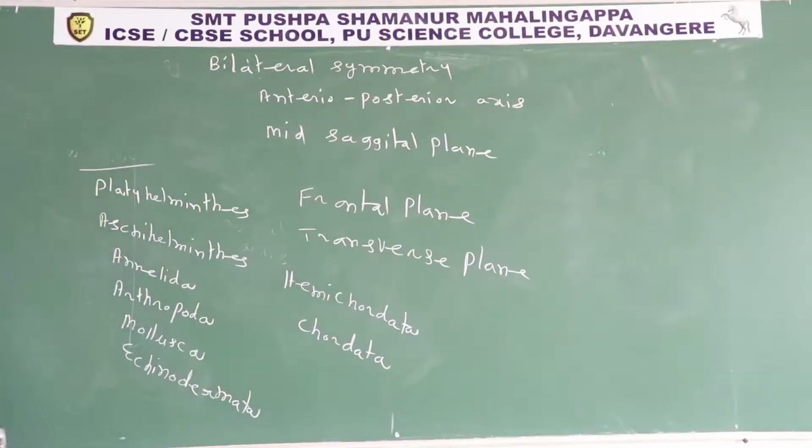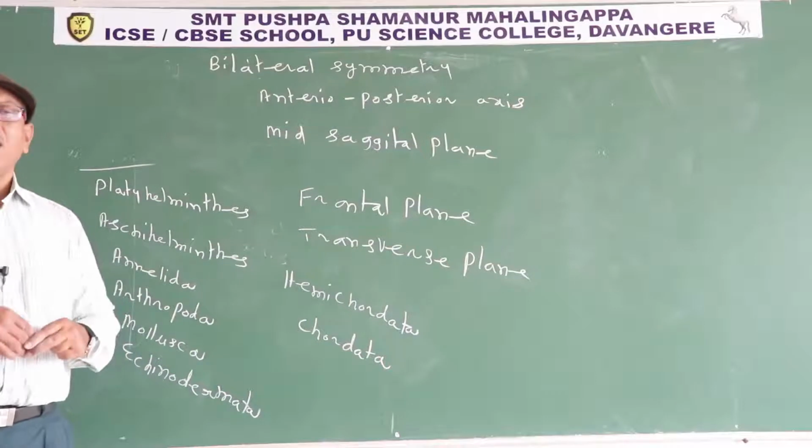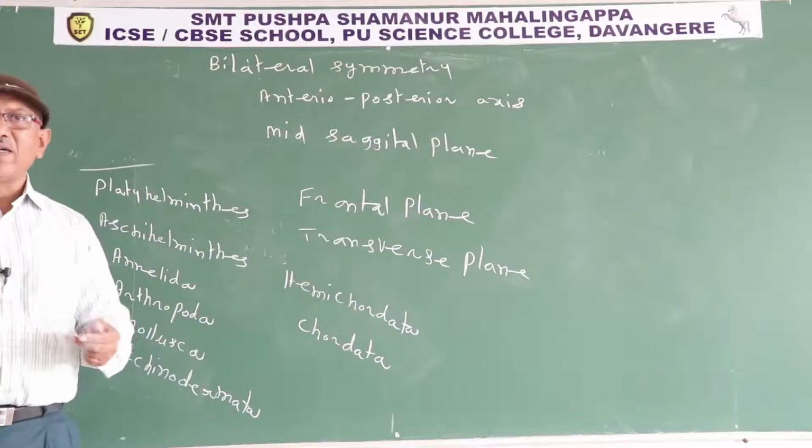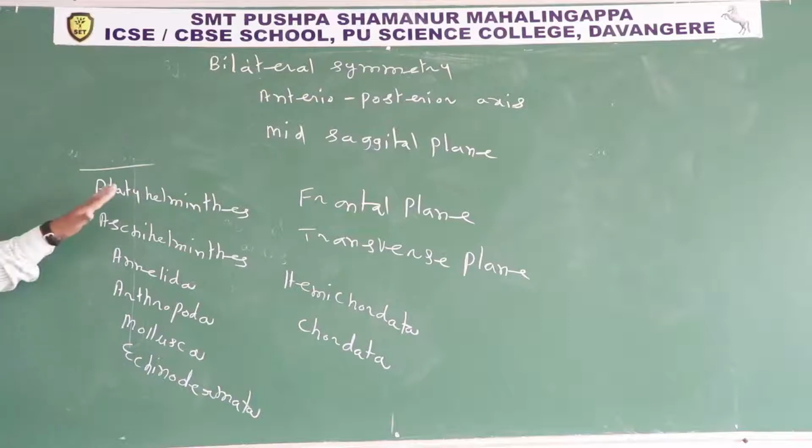You should know the meanings also. Platy means flat, helminth means worms: flatworms. The body is dorsiventrally flattened like a leaf or like a measuring tape. That's why they are commonly known as flatworms. Most of the flatworms are parasites.